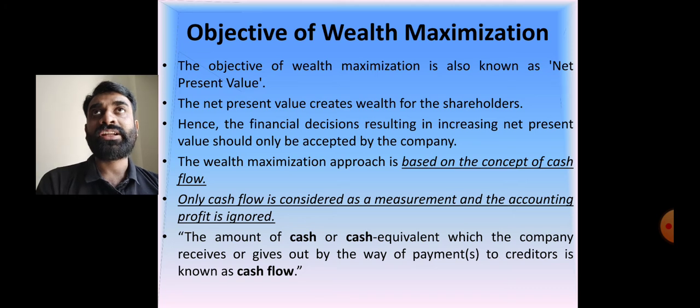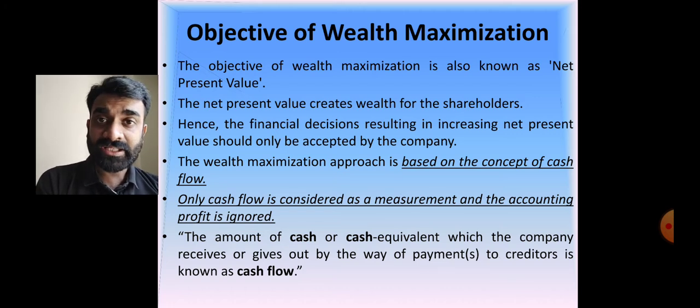See, for each and every company, what do they need to focus on? They need to focus on the objective of wealth maximization. The objective of profit maximization is for what? That is for a shorter period of time, a short-term objective. But wealth maximization is a long-term objective that each and every company needs to adopt. Getting my point, right?